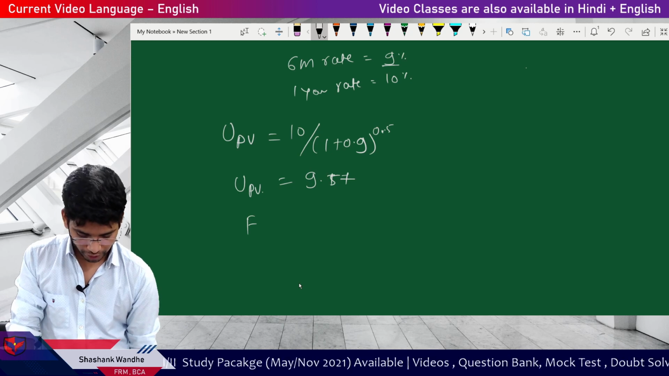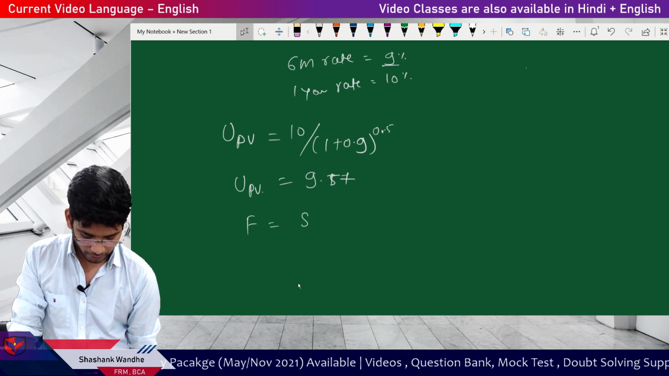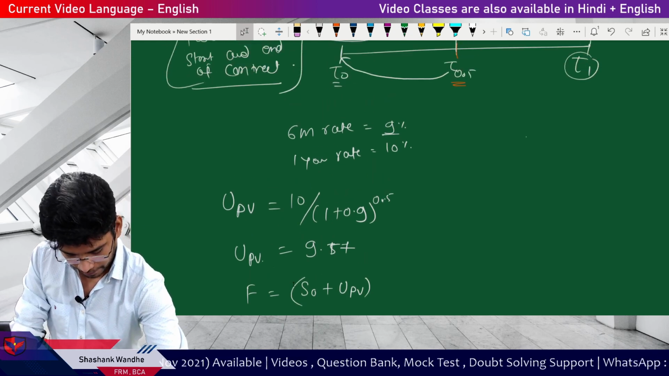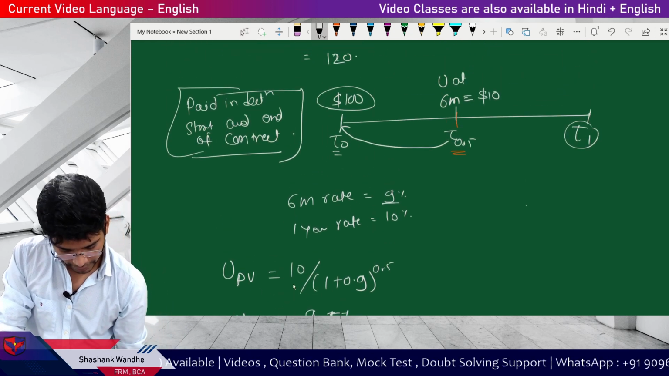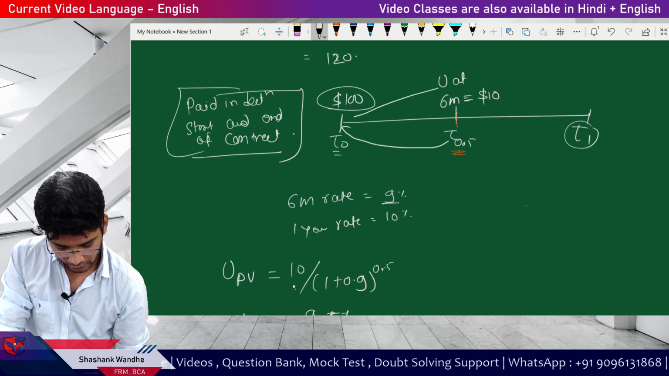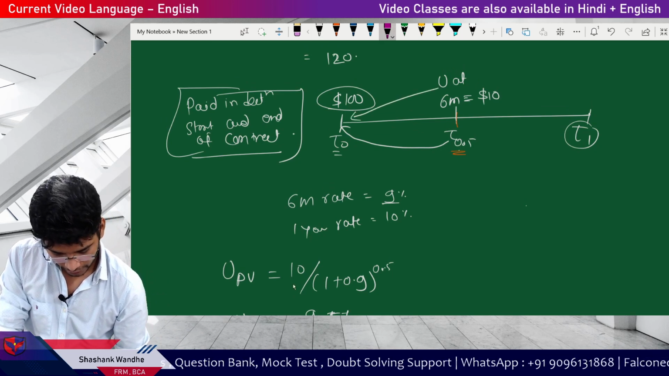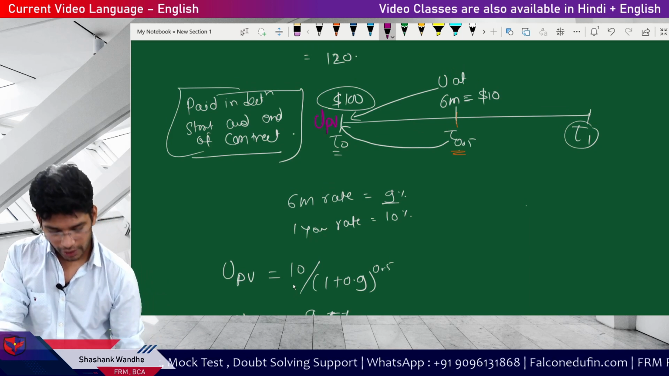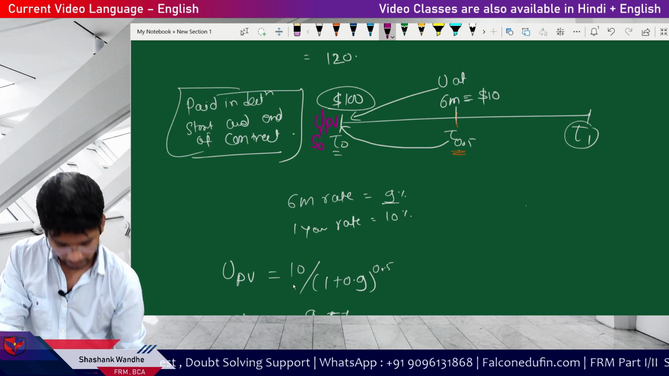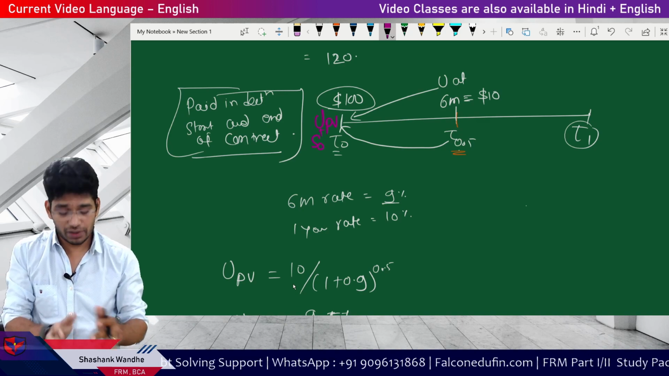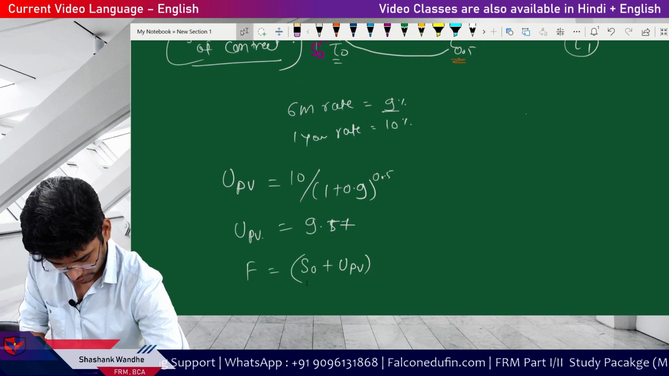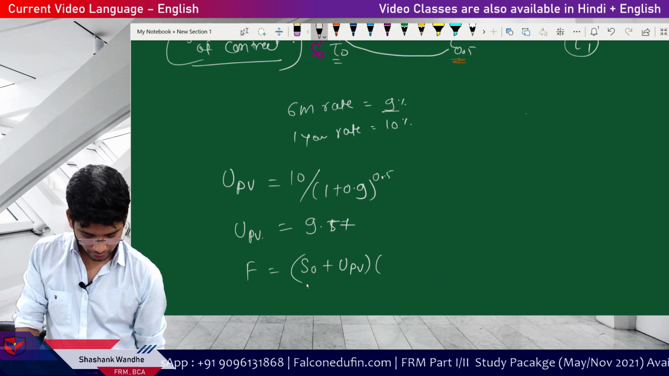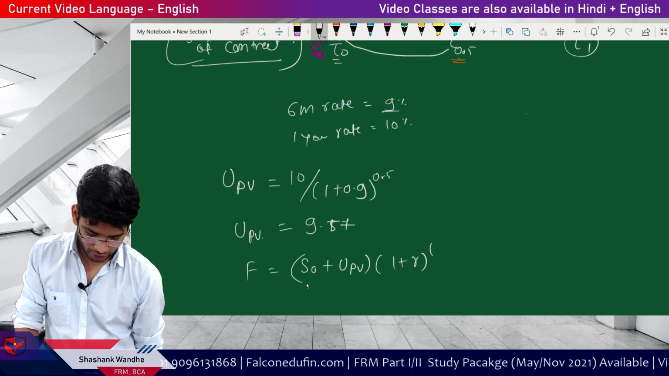For the forward rate calculation, simply go with the formula S0 plus UPV, because what we did here was simply pull this U to this point and make the calculation for UPV. S0 and UPV both are at time t0. That's why we can add S0 and UPV, and then your calculation is 1 plus R to the power t.